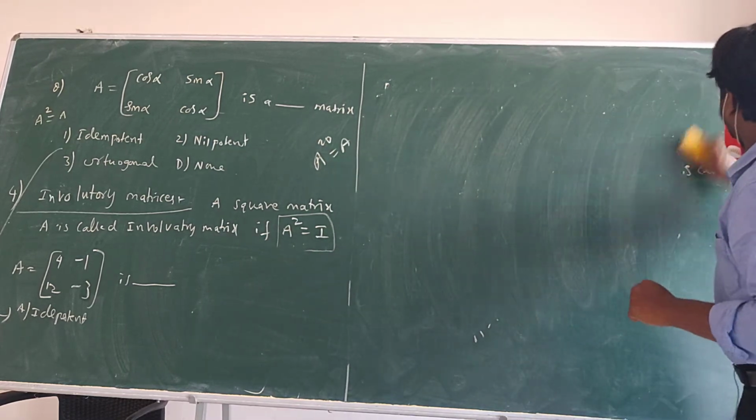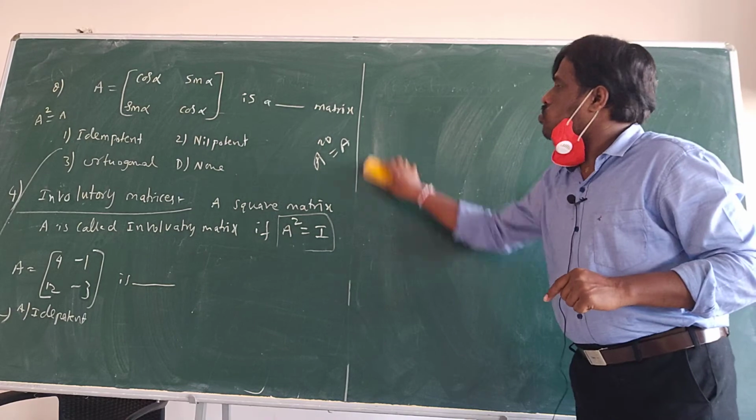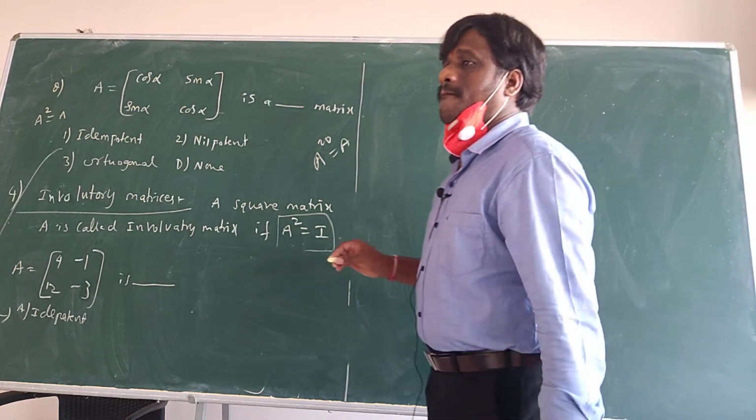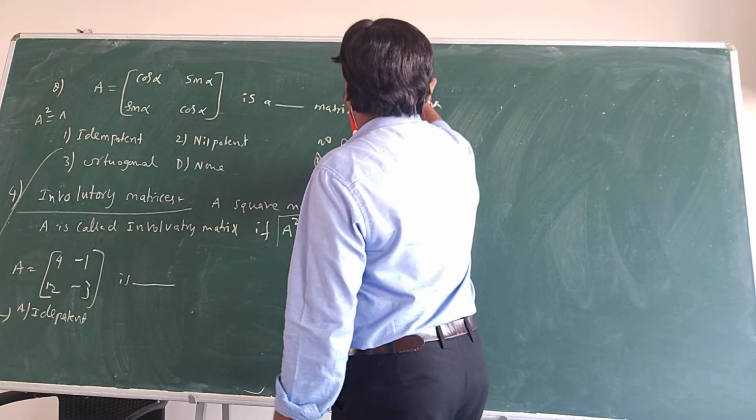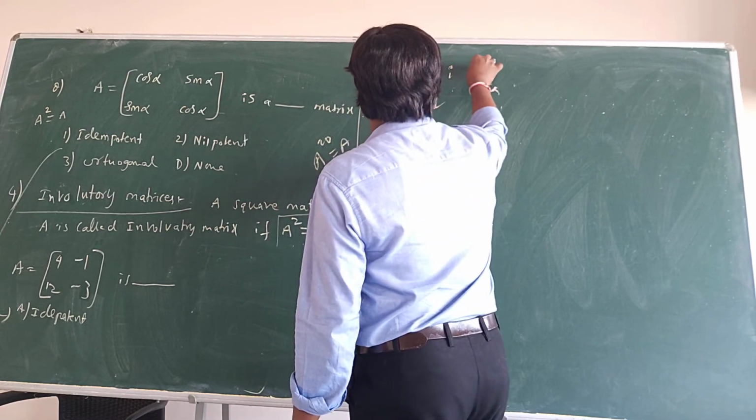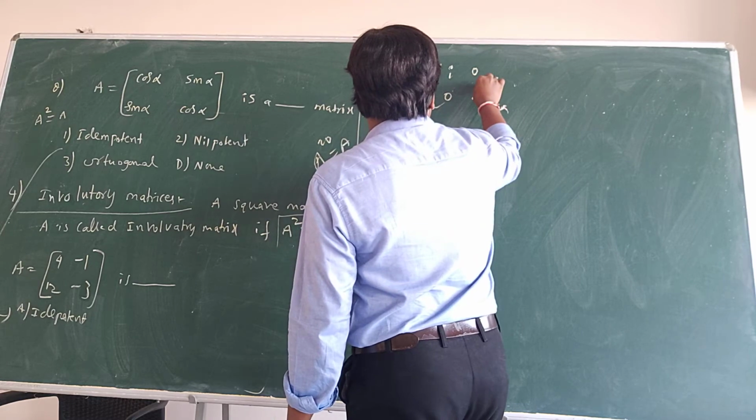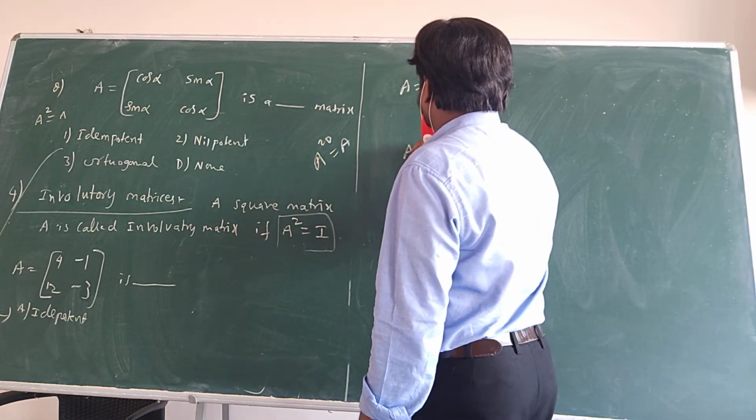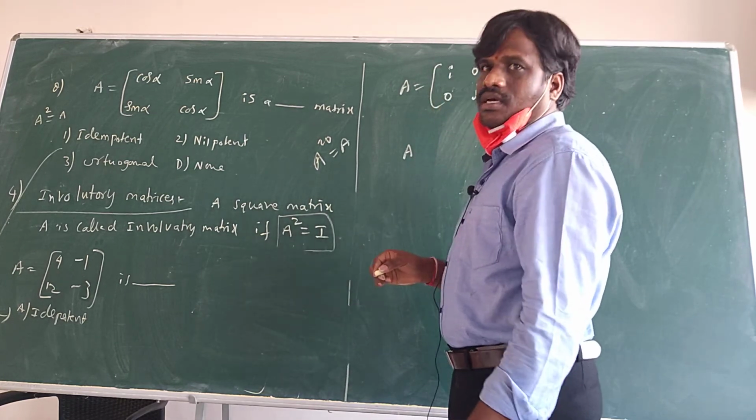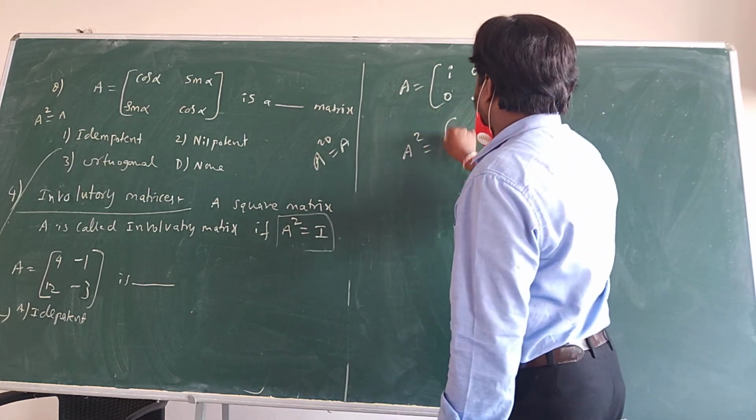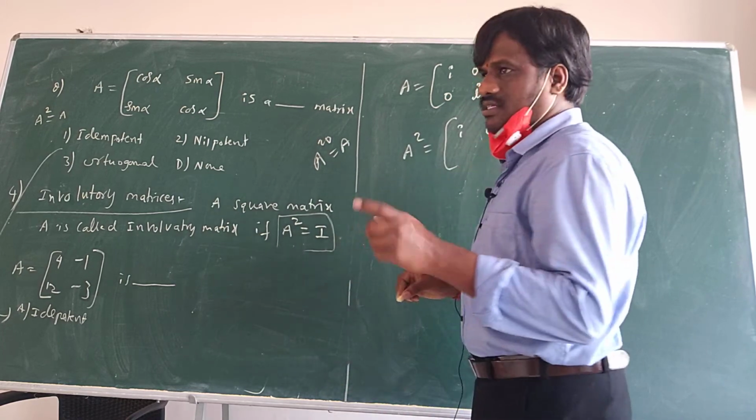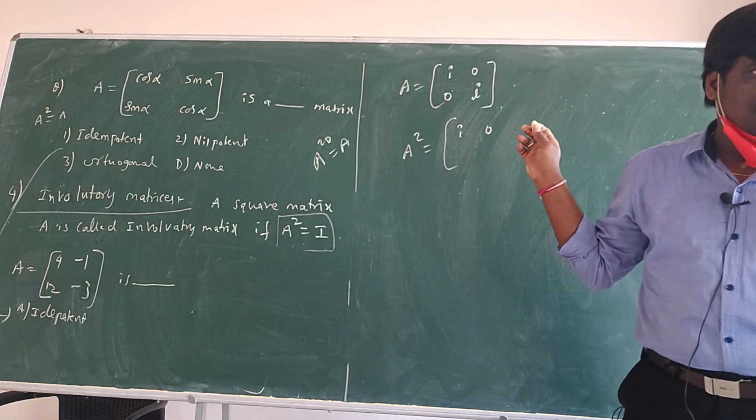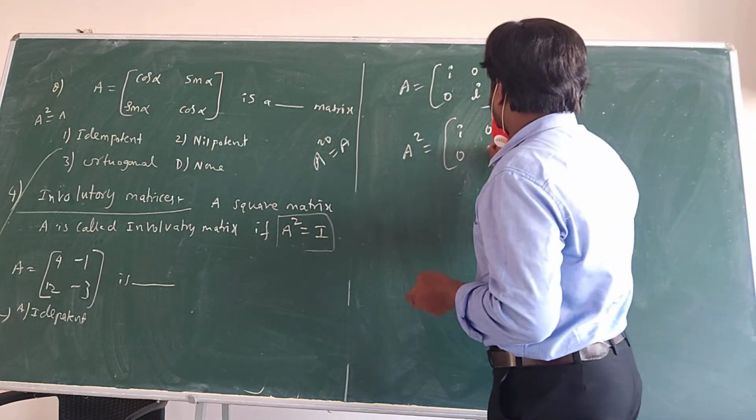The homework question you had given was like A power 26. A is equal to iota 0, 0 iota. So A power 26 I asked, is it equal to A? Here you have to check A square first, the least one you have to check, because they mentioned the least one. So iota 0, 0 iota you have.